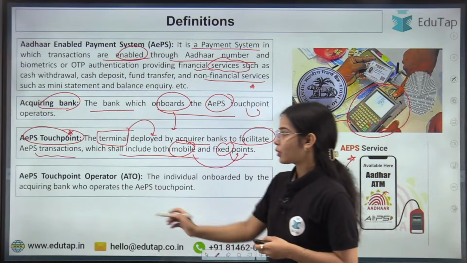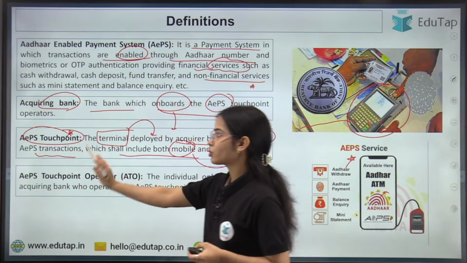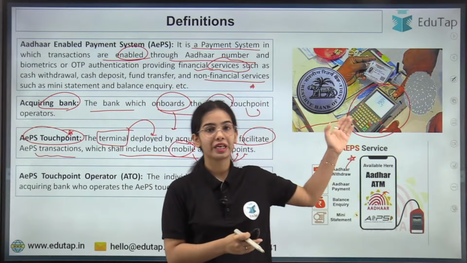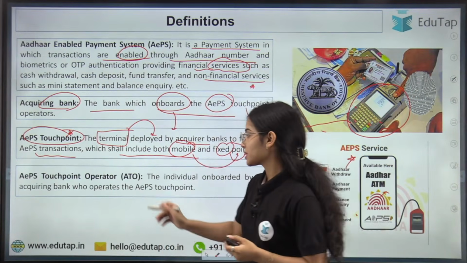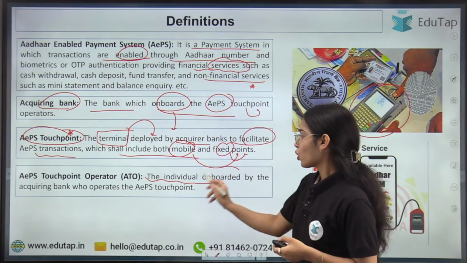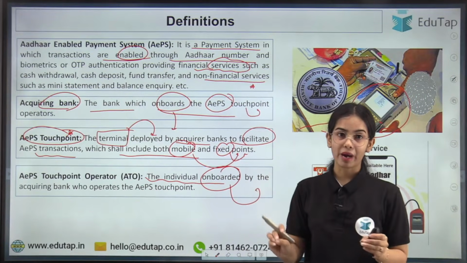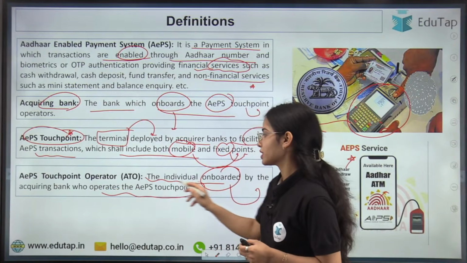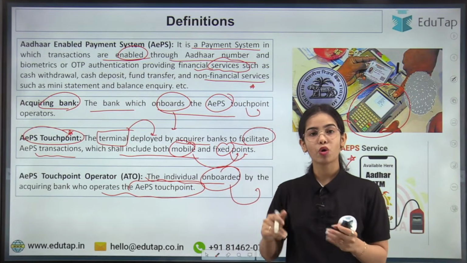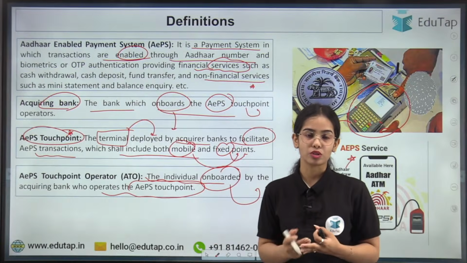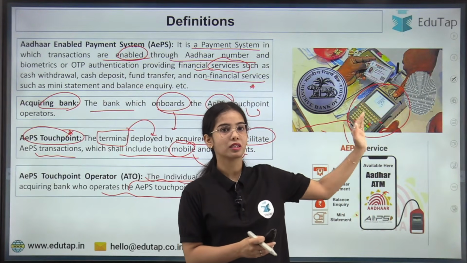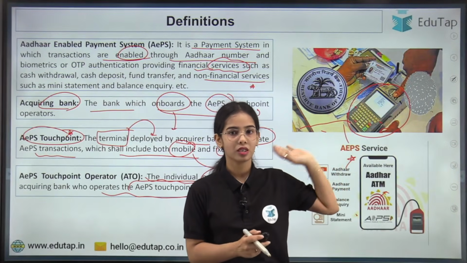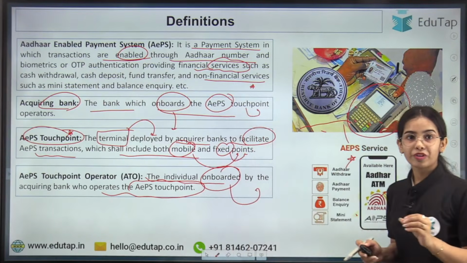Now next is AEPS touchpoint operators. Basically, whoever is operating this terminal is the AEPS touchpoint operator. They are the individuals onboarded by the acquiring bank who operate the AEPS touchpoints. It can be a merchant or a business correspondent also. So this is the AEPS touchpoint operator who is operating the terminal. I hope everything is clear till now.